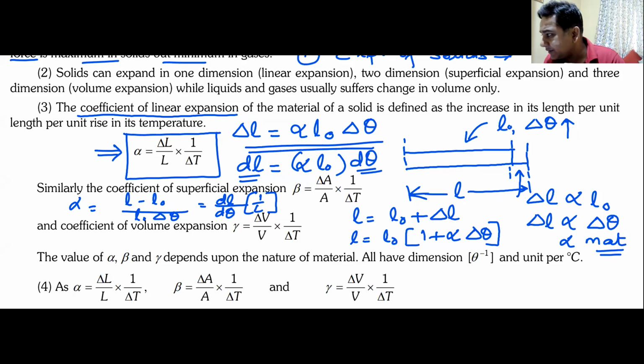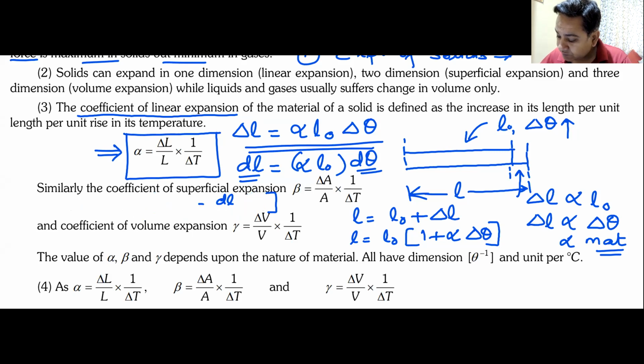Let's move ahead and think about what happens if instead of a one-dimensional body, I have a two-dimensional body. Now remember, all bodies expand in volume.